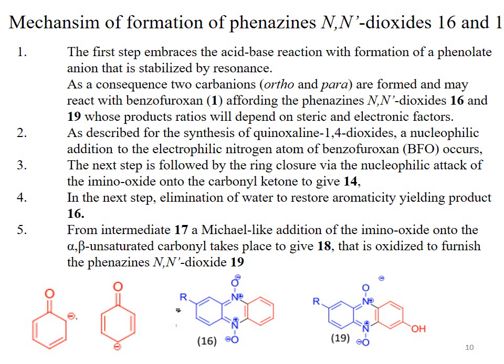So it's a Michael-like addition step of the amino oxide onto the alpha beta unsaturated carbonyl compound to give 18, and that compound 18 is oxidized to furnish the phenazine N,N-dioxide 19. As a result of oxidation, the aromaticity of the red colored ring is also restored during this reaction.